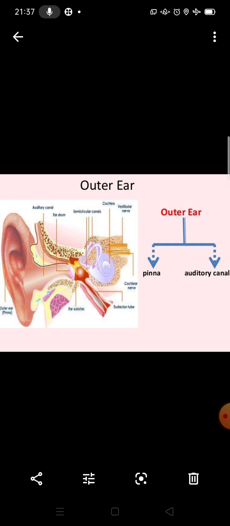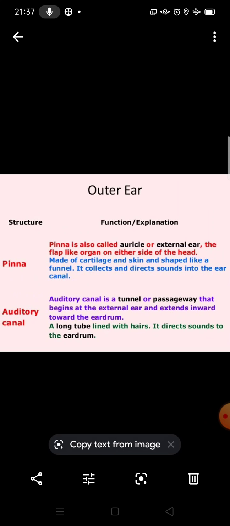Understand what I am saying? It collects and directs sound into the ear canal. It means it collects the sound from the environment.